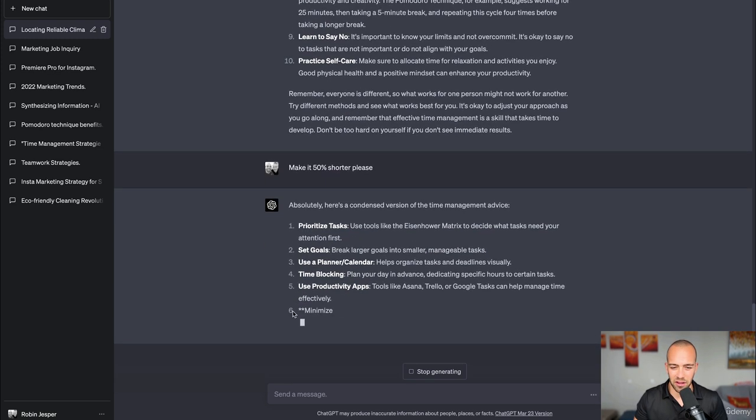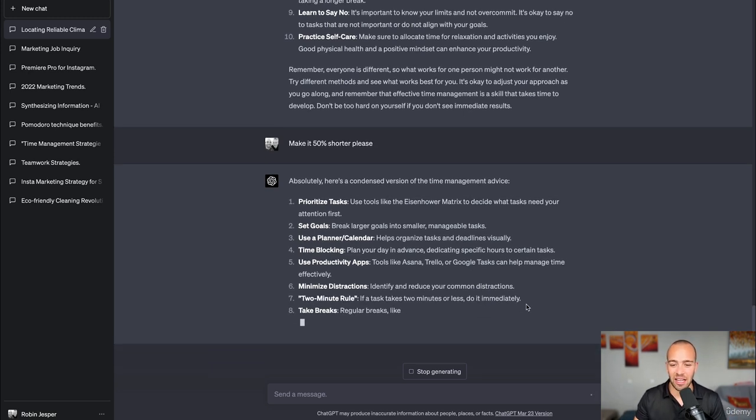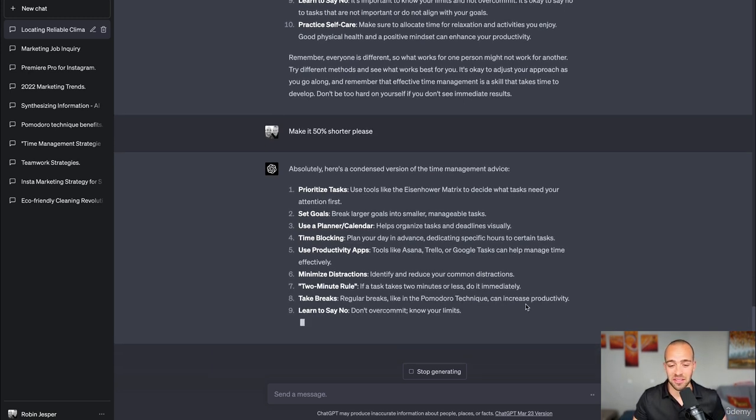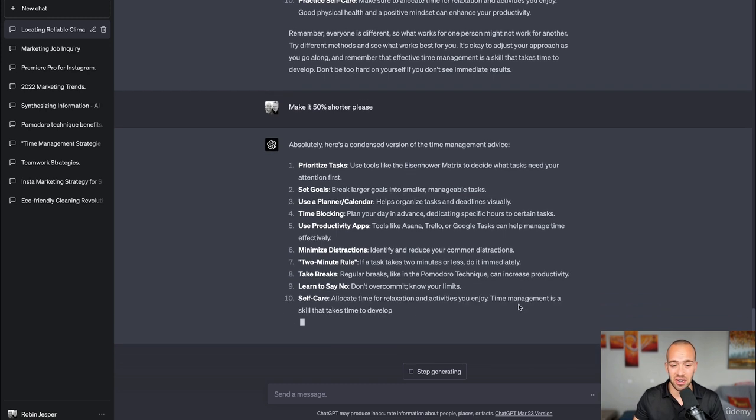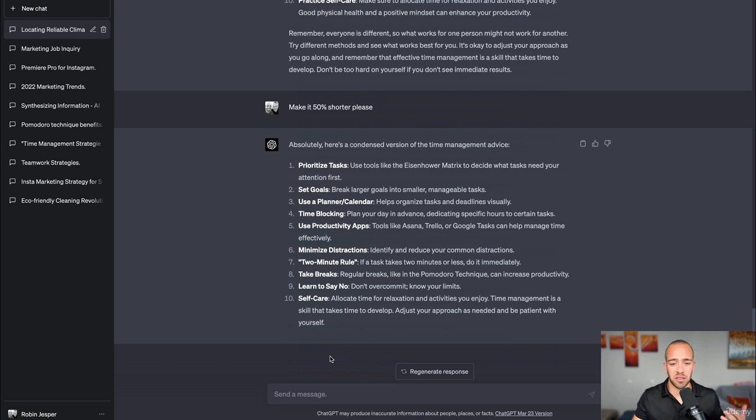We're already at five, six. You see, it's so fast, this machine. This can really help us in our everyday life, in our business, and all of that good stuff. I really love ChatGPT. And as you can see, it's way easier to read this condensed information. And if you want an even lengthier explanation, you can just ask it to be more in-depth. But this is giving you a pretty good overview of how you can improve your time management skills. Let's have a look at one more example on how you can use this.